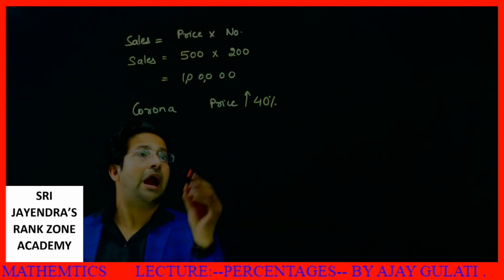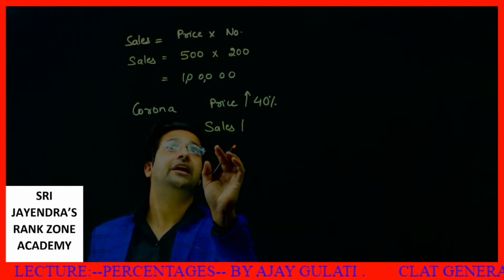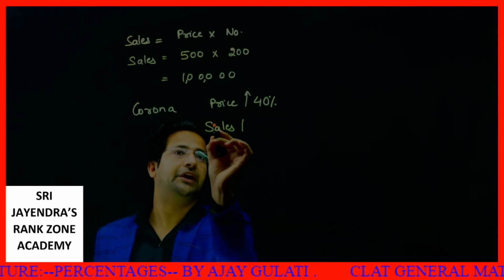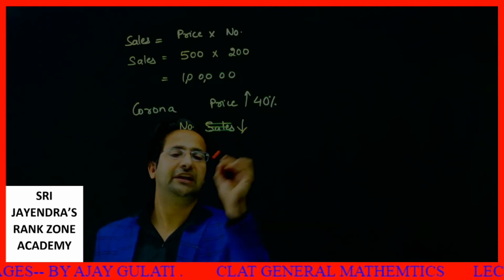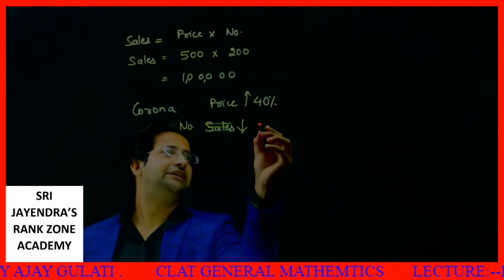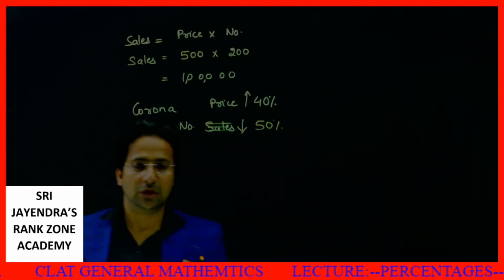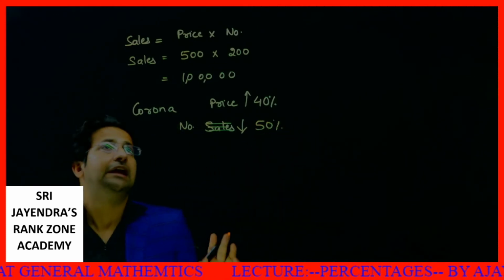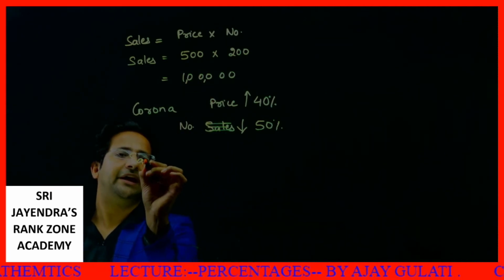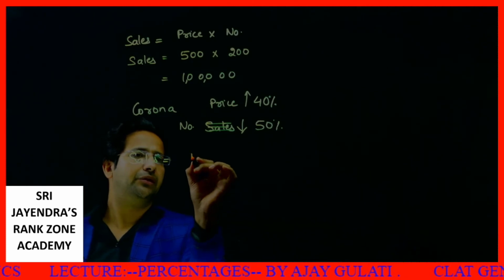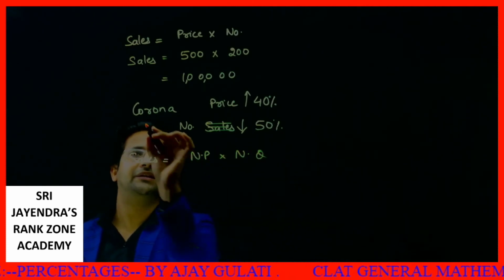And the quantity, the number of tickets, has decreased by, let's say, 50%. What is the new revenue now? So how to solve these sort of questions? One thing is the new sales will be directly new price into new quantity, or new number.